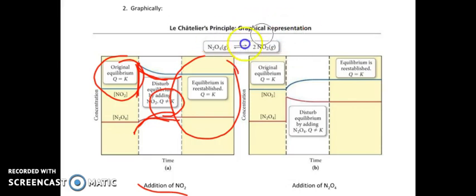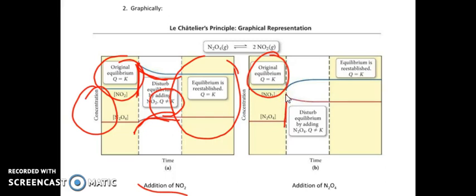So what happens if I'm going to add some more N2O4? So here's my equilibrium again. Here is my equilibrium again, and I've established it. It's kind of like the same equilibrium as over here. If you look, they're at the same concentrations. But then I am adding more N2O4, so I have a big bump.